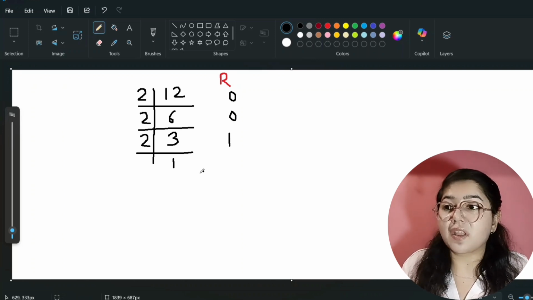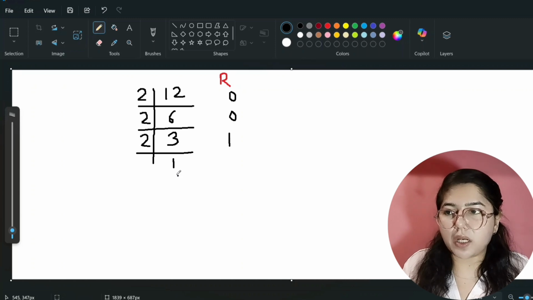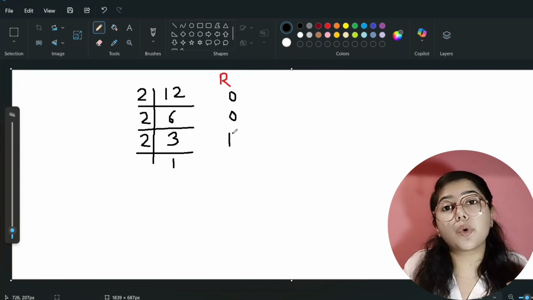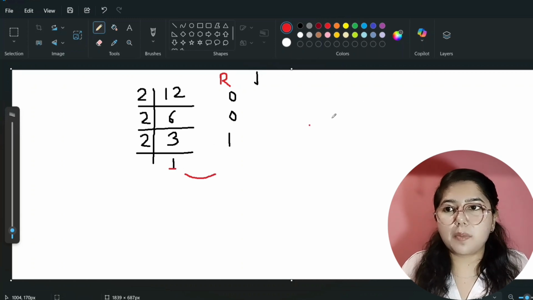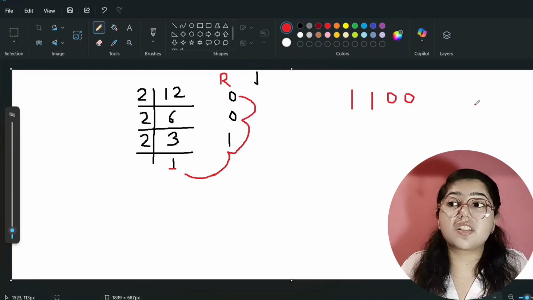How? Now we will write this binary format 1 1 0 0 in reverse order. Not from the top, no, we will write in reverse order. Reverse order means first we will write 1. Our binary format of 12 starts with 1. Then here we will come, that is again 1. Then here, that is 0. Then again here and that is 0. Means the binary form of 12 is 1100.